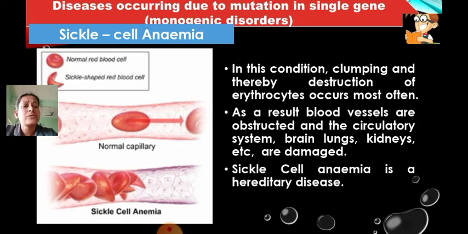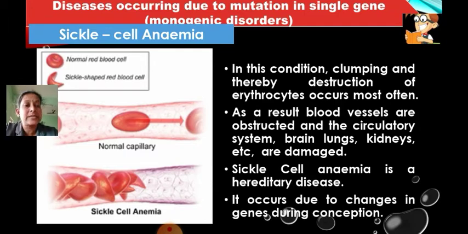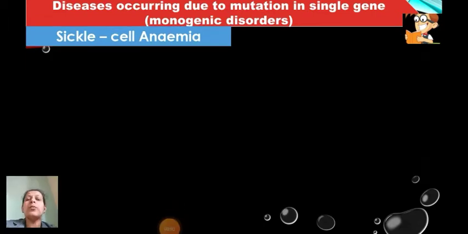So sickle cell anemia is a hereditary disease. Why are we learning it? Because we are learning heredity right now, correct? So why are we studying sickle cell anemia? Because it is one of the hereditary diseases, and it occurs due to changes in the genes during conception. Conception means during reproduction. Now let's learn why sickle cell anemia is called a hereditary disease.